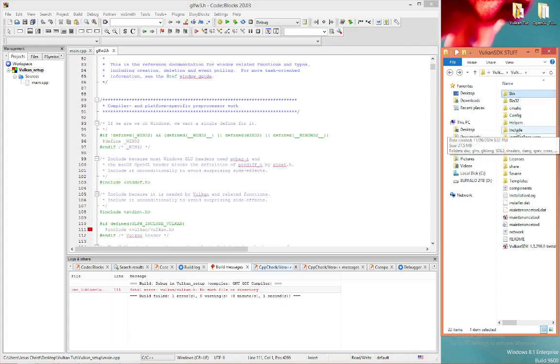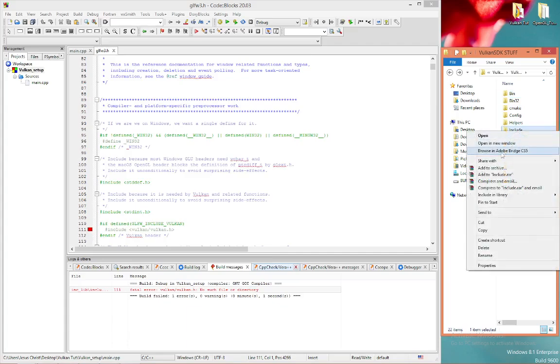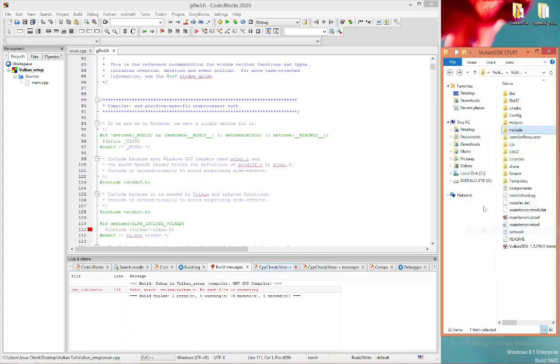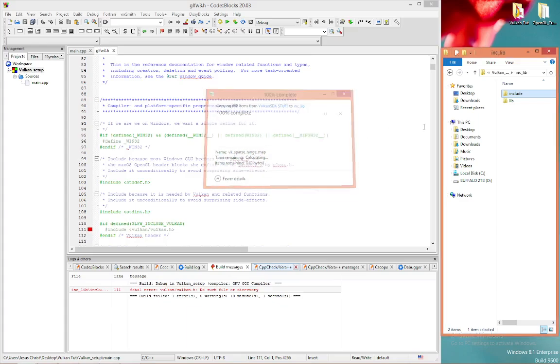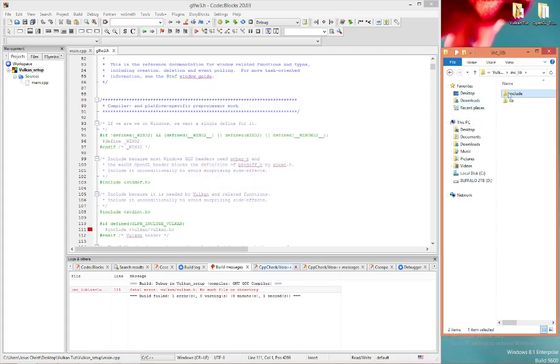Okay, so what we're going to do, we're going to right click include, and we're going to copy it, and we're going to go back, go in our ink lib folder, and we're going to paste it so that all that stuff in the include goes in our include folder. Paste. If you look in there, you'll see that it's all there.